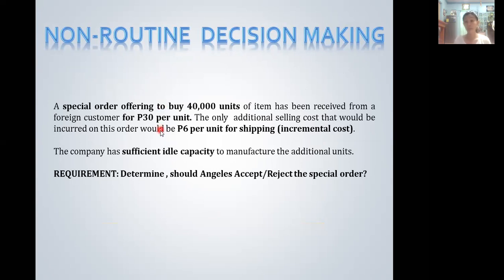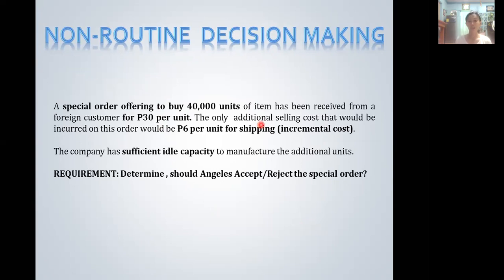So this is the offered special price. The only additional selling cost that would be incurred on this order would be 6 pesos per unit for shipping. So this is what we call the incremental cost of accepting the order. So the company has sufficient idle capacity to manufacture the additional units. So mayroon silang idle or hindi nagagamit na capacity level.